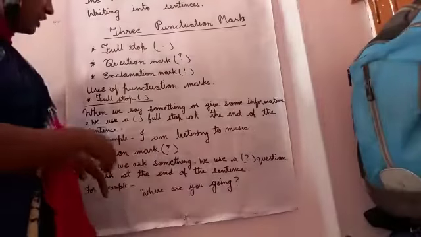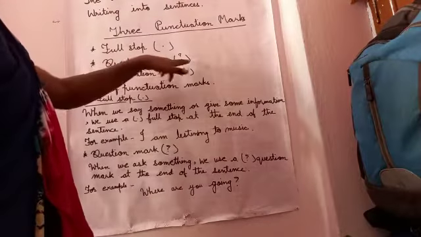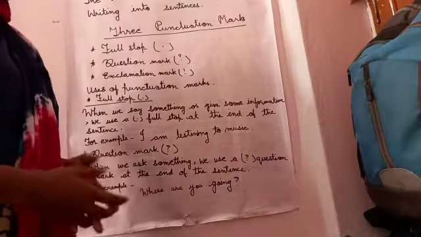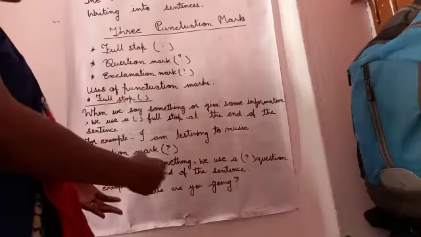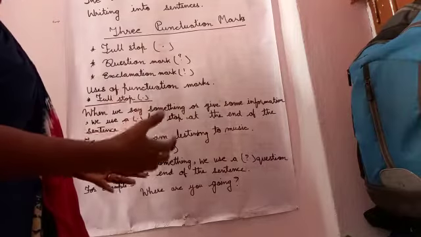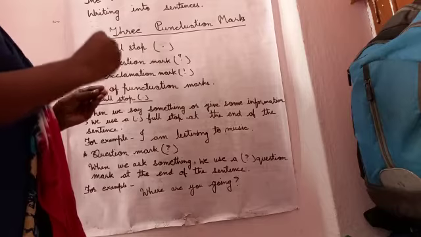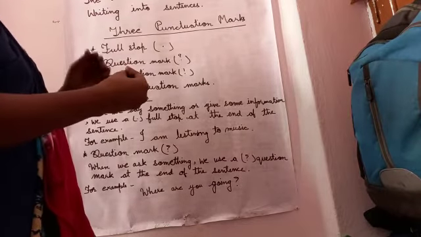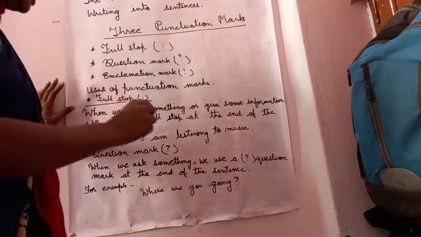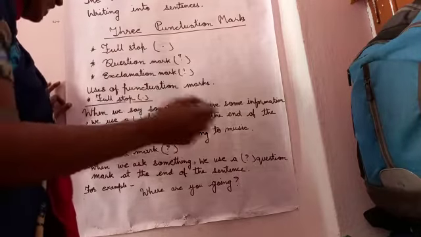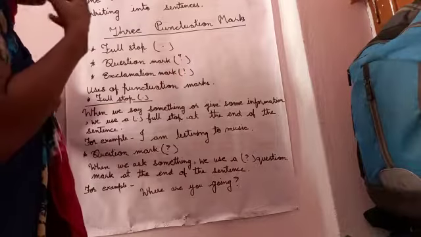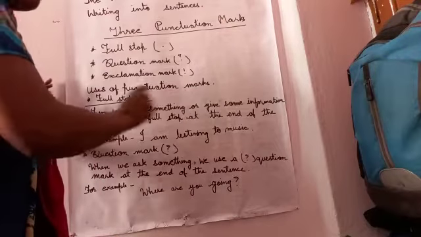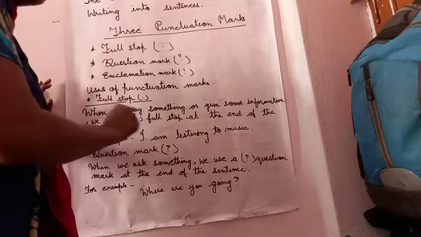Now we are going to learn about the question. See, the second one, question mark. Where do we put a question mark? When we are going to write a sentence, at that time we understand what we are writing. If in this sentence I mentioned to ask something, when we ask something while speaking, or when we finish the sentence while writing, that sentence